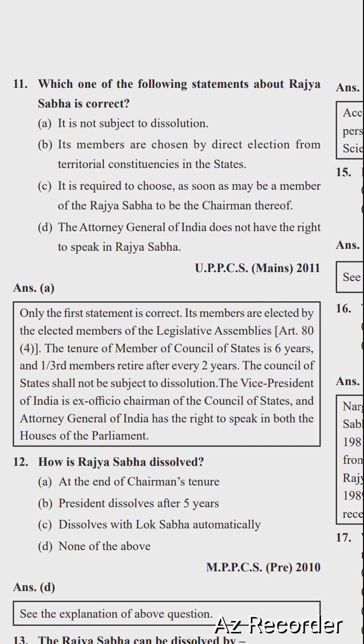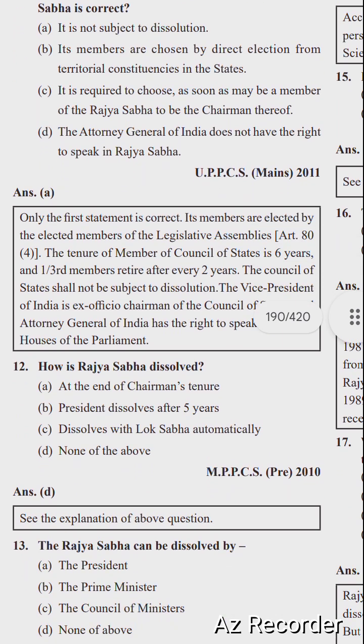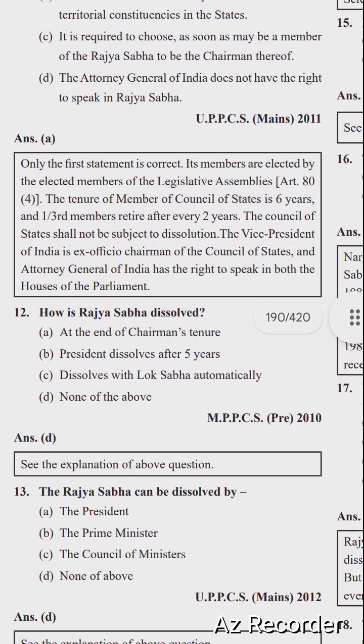So next question is, which one of the following statements about Rajya Sabha is correct? It is not subject to dissolution. Its members are chosen by direct election for territorial constituencies in the states. It is required to choose as soon as may be a member of Rajya Sabha to be the chairman thereof. The Attorney General of India does not have the right to speak in Rajya Sabha. Right option is option number A. It is not subject to dissolutions. Only the first statement is correct.